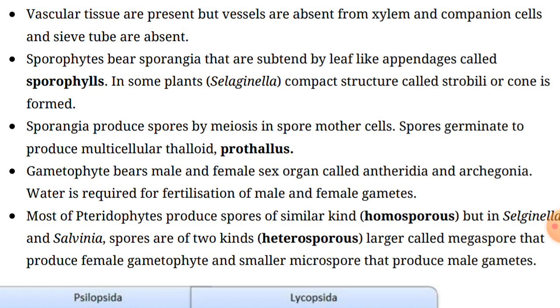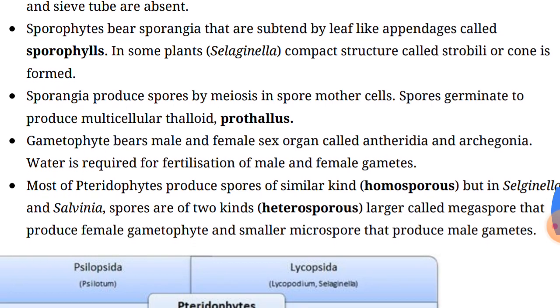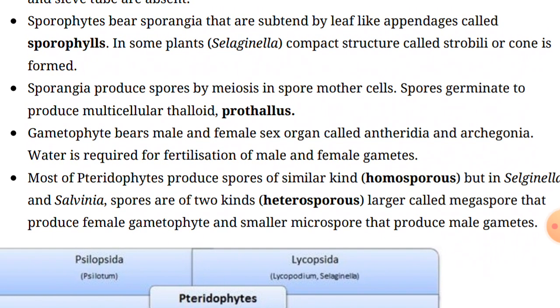If we talk about the gametophytes, whenever reproduction takes place in this structure, in that particular condition some structures can change. So the thalloid gametophyte or the prothallus requires some specific places. We can say these gametophytes need cool, damp, shady places to grow. These gametes can grow only in such places where the temperature is low, damp and shady.